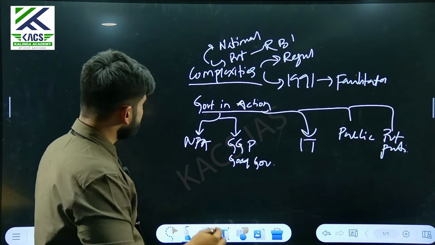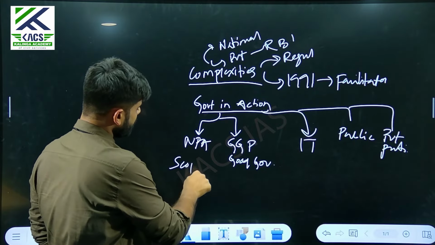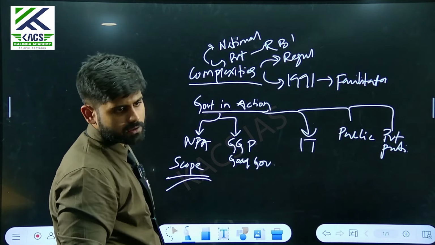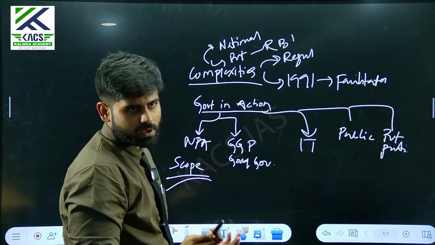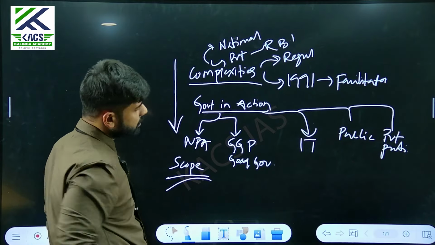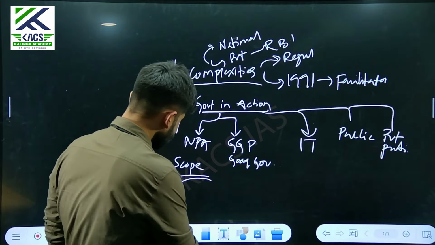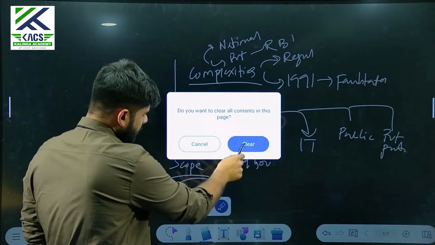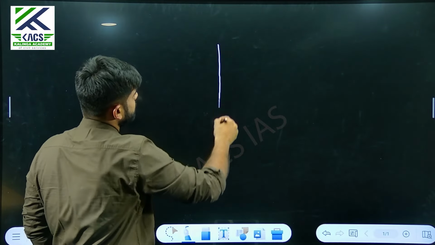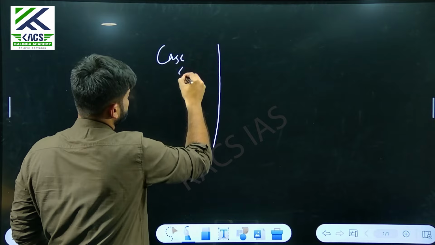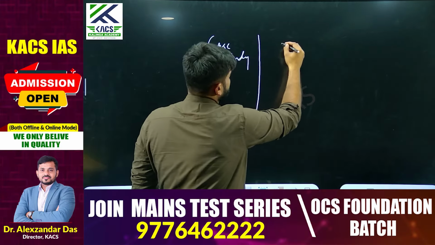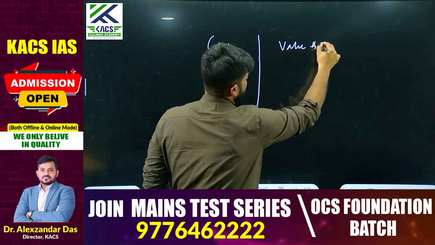Getting it? See, a simple scope which we only thought of through Waldo or Post-Cobb or maybe Fayol, these were the limitation of our thinking. But how we have extended it to link all of this. So this is important. Now one last thing that I'll suggest is case study, and most importantly the value addition jargons,